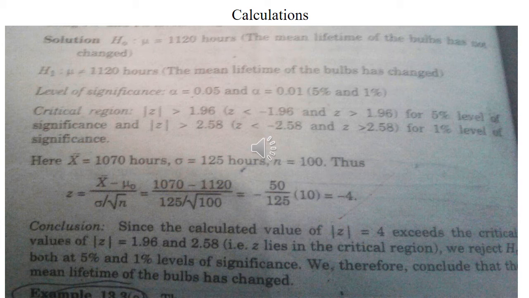We calculate 1070 minus 1120 and get the value minus 50, and the square root of 100 is 10, so 125 over 10, and when we calculate these values we get minus 4. So the conclusion is, since the calculated value of z is 4 in magnitude, which exceeds the critical value of plus minus 1.96 at the 5% level of significance, we reject H naught, and we conclude that the mean lifetime of the bulbs has changed.